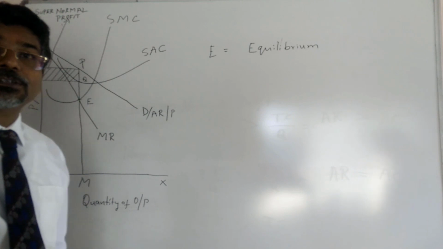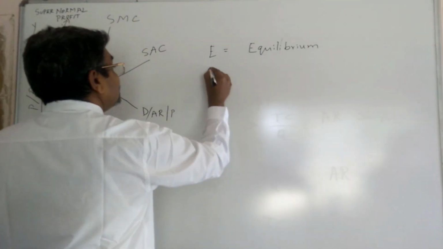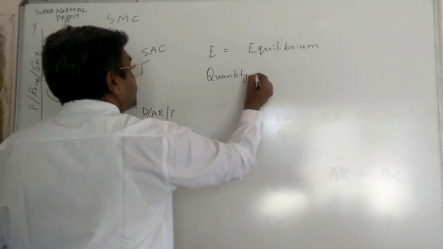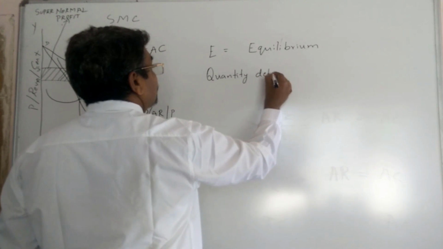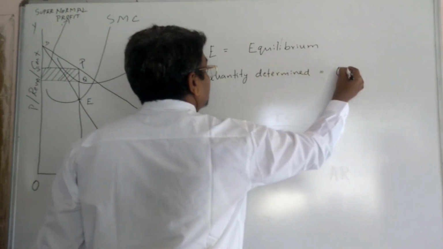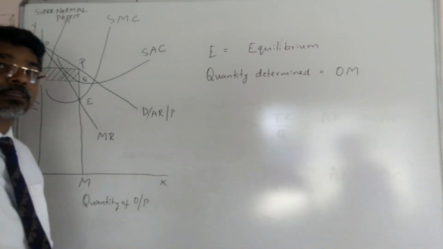What is the quantity determined? The quantity determined is OM.